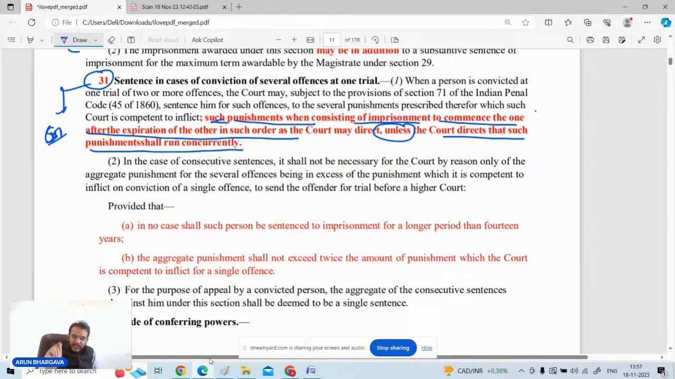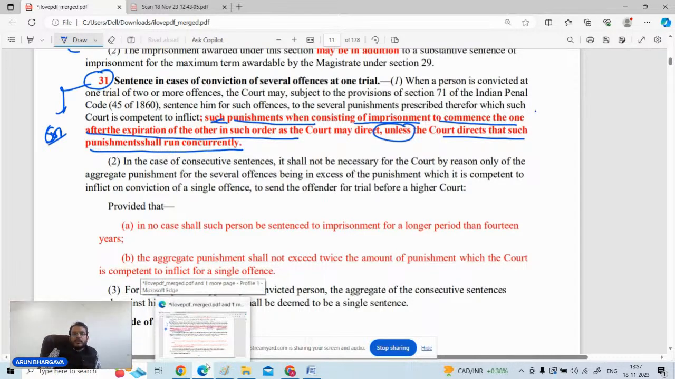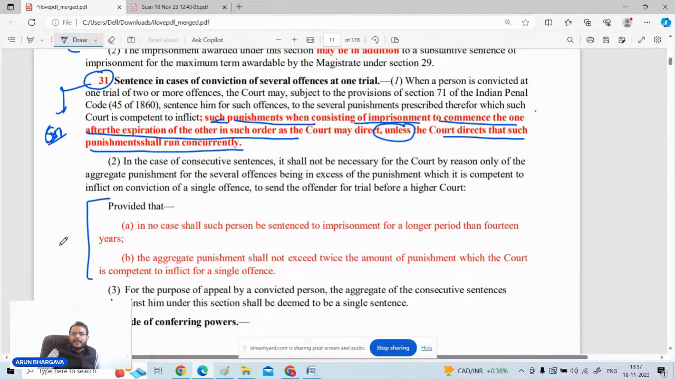So if the court has given the direction that the punishments will run concurrently, then it will be accordingly. But if the court has not written in the sentence order that the punishments will be running concurrently, then they will be running one after the other. Now, if the punishments are running one after the other, that is, consecutive sentences, what will be the maximum time period for which the punishment can be given?